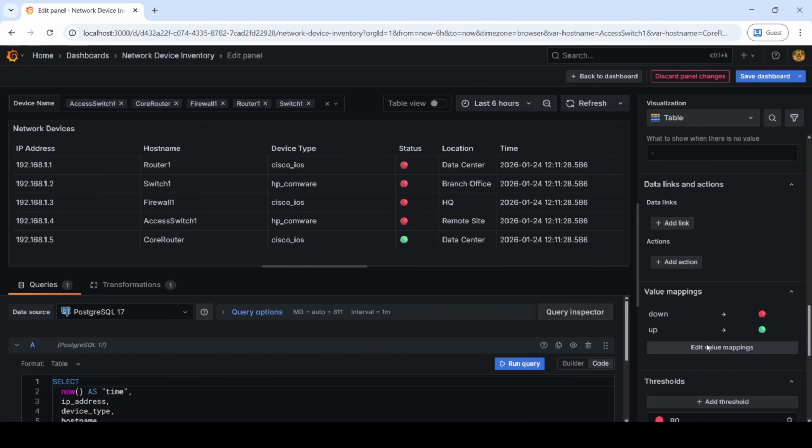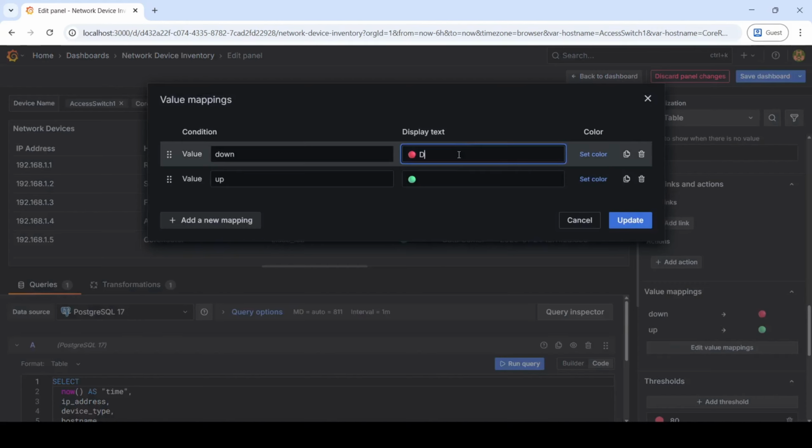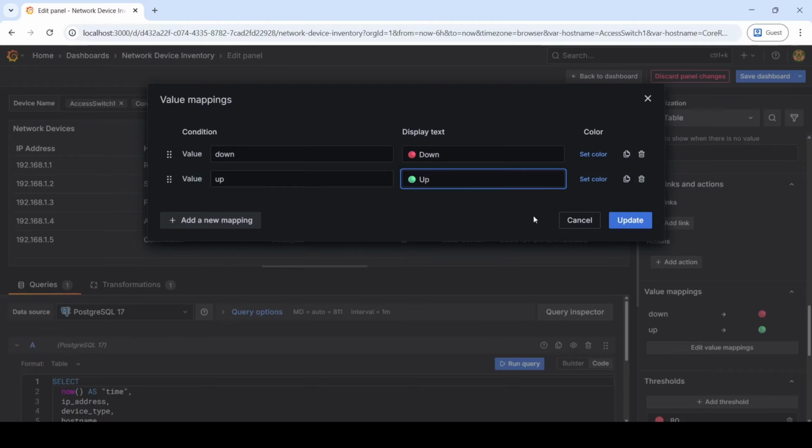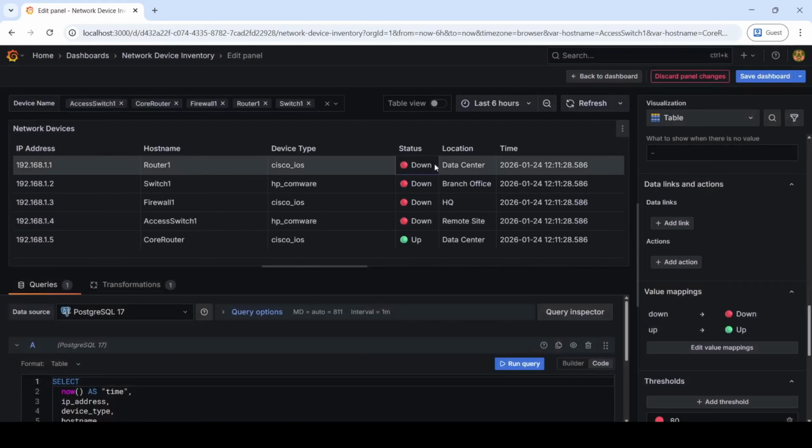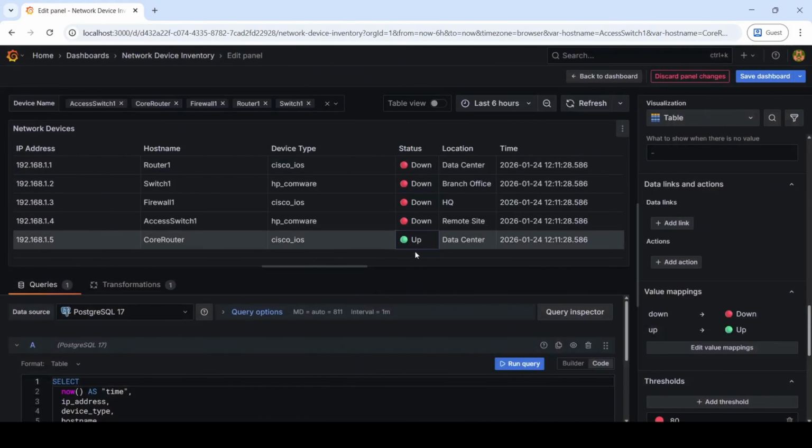And if you want, you can also just say down, just not to remove the words, right? Update. Now we see down, red circles, and up, green circle. And then save and save. So that's how you would create value mappings in Grafana. So value mappings, they can make your dashboards or panels easier to read and easier to look at.